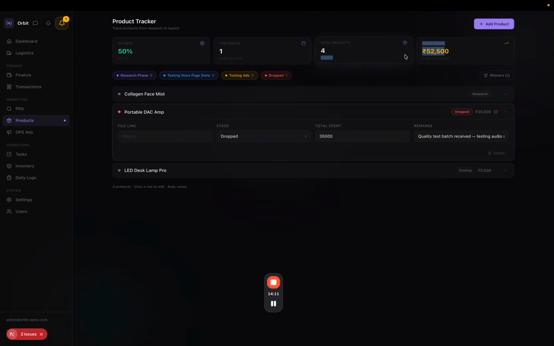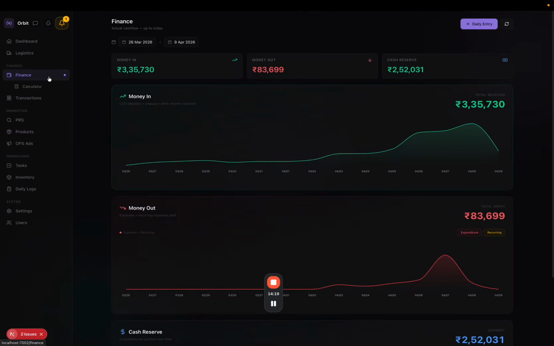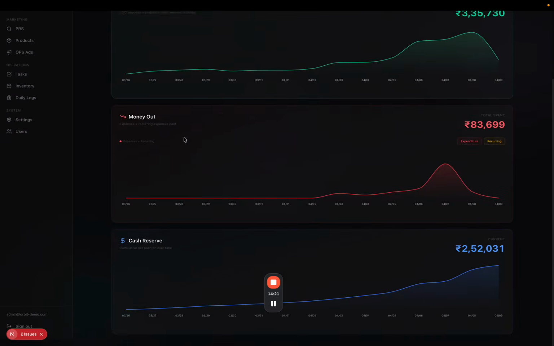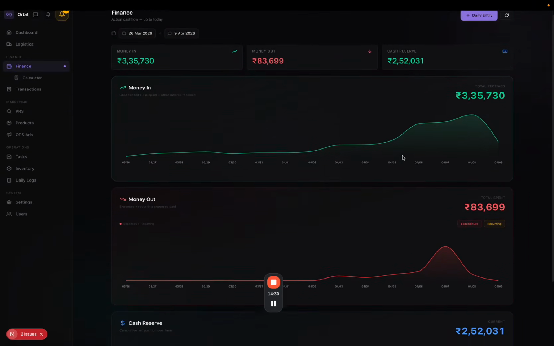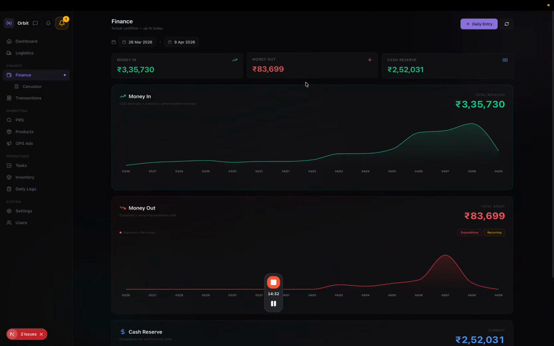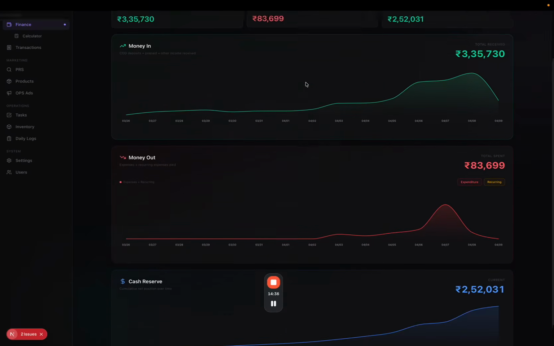How much money have you actually spent on testing? Everything to the T. Everything is measured very, very carefully, right? And this is the financing that I was actually explaining. This automatically fetches all the money that comes into your bank account and puts it in this beautiful looking graph here. This puts it here, and you know how much cash reserve you actually have to reinvest into the business or to actually pull out, right?